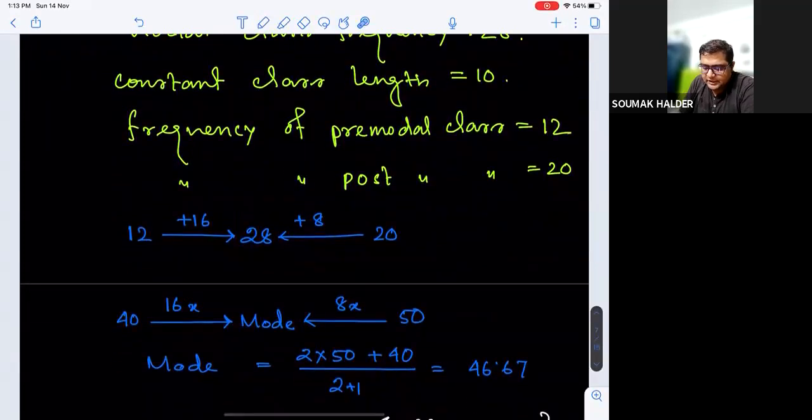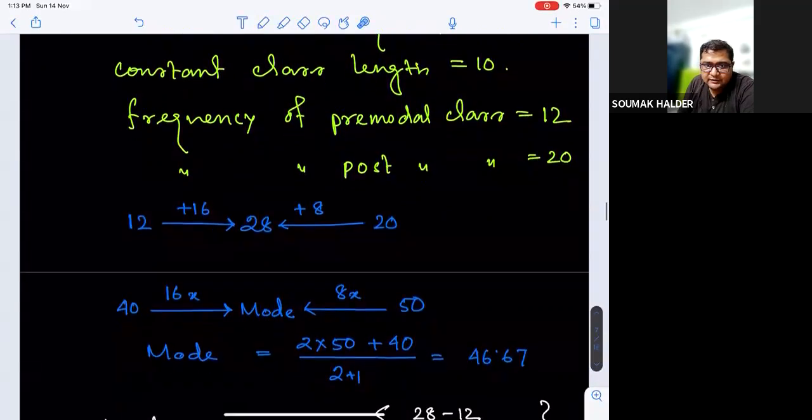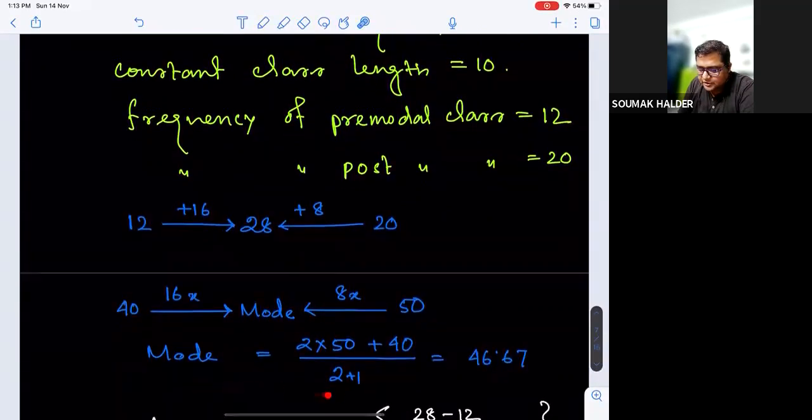So from these distances, we have transformed: from 40, mode should be 16x higher, and from 50, it should be 8x lesser. As such, you can directly go for the calculation for mode, and you can identify its matching. Is it okay for all?